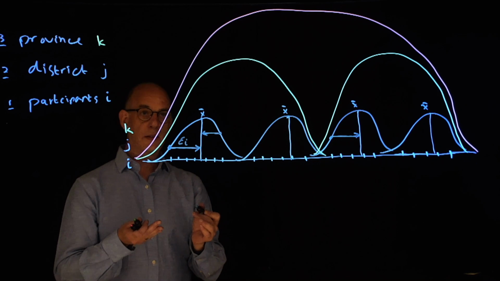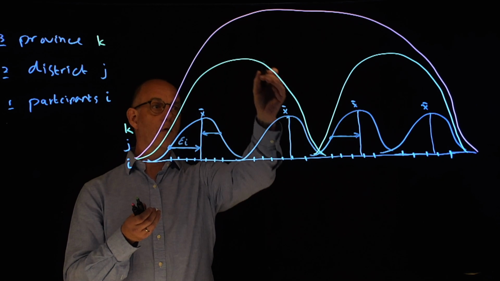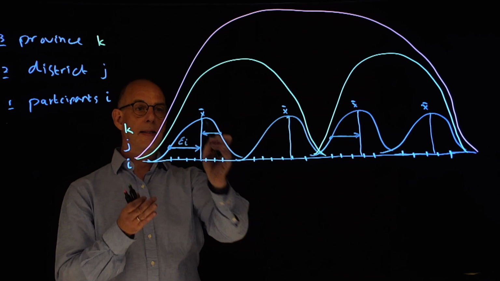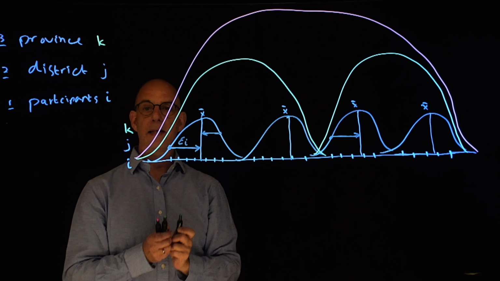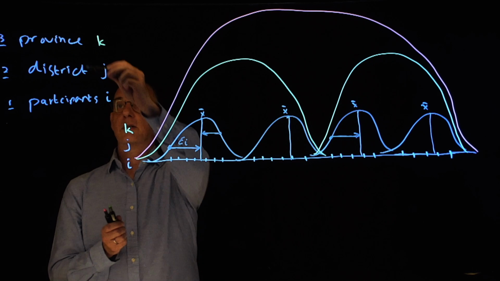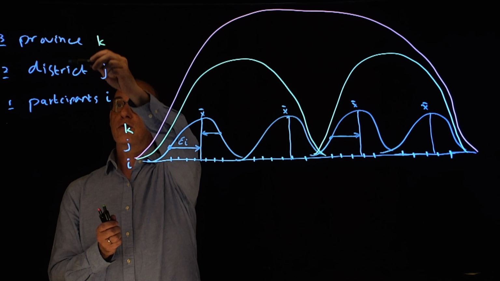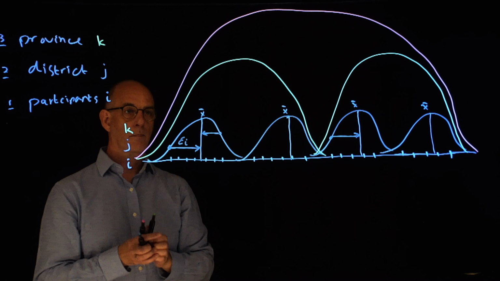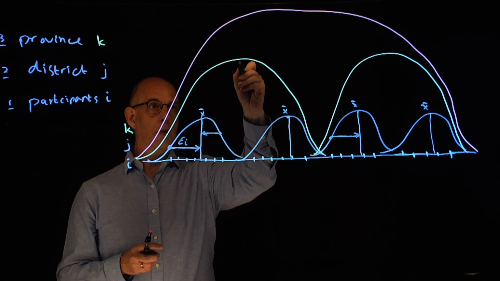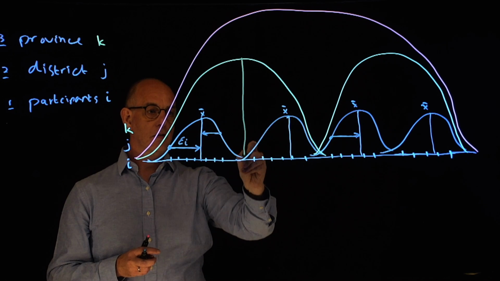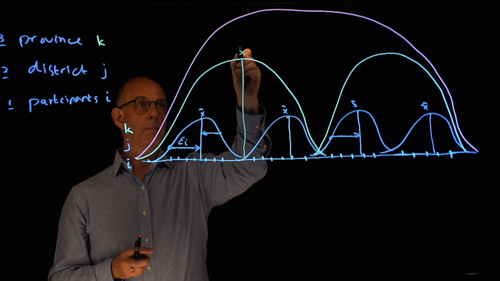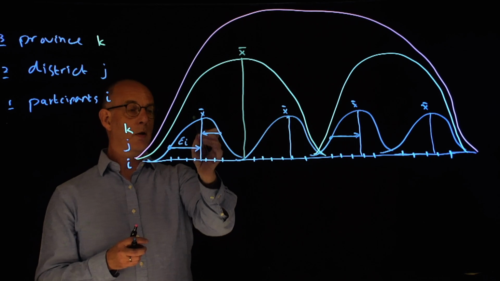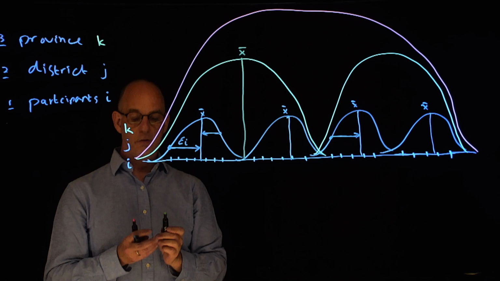We've also seen that within the province, each district mean is independent from each other because there is no level of clustering anymore between province and district. So we can also summarize our province by the mean value of all those district means.